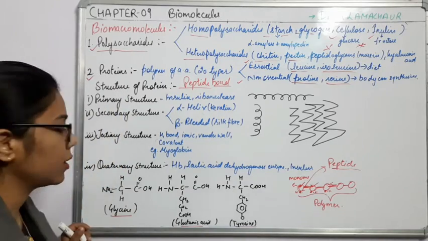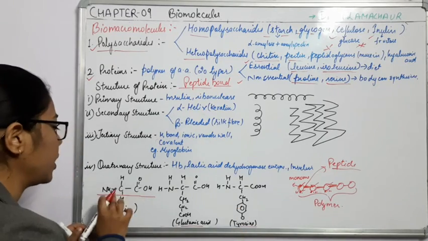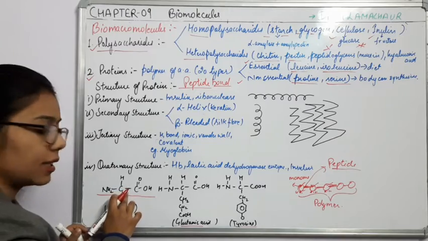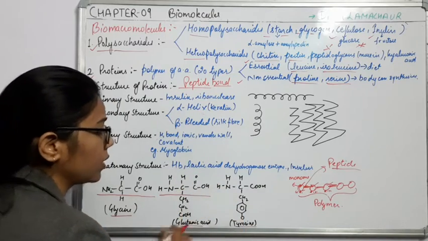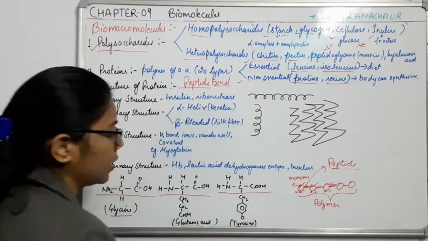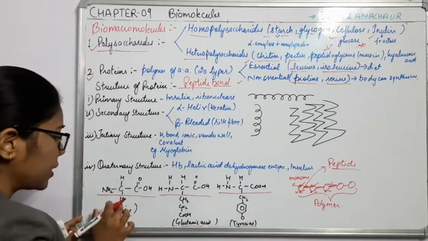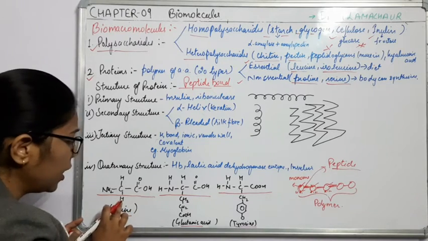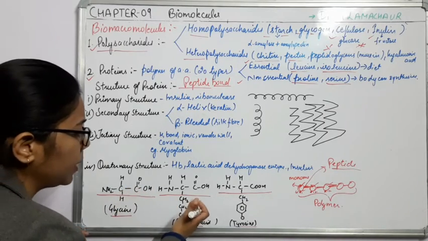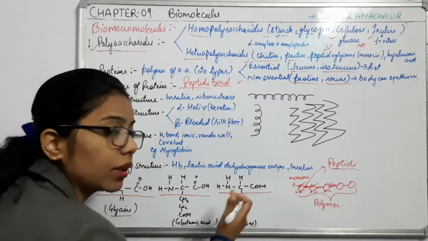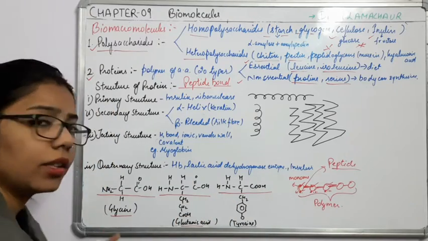If you recall the previous lecture, we have done that the whole structure remains the same in all amino acids, that is NH2, then CH and COOH. Likewise this structure remains the same in this amino acid also, and in this type of amino acid. So what is the difference between these three? The thing which is present at this end. Here you can see this structure is R. R can be varied. It can be H, it can be CH2CH2COOH, it can be CH2 with a phenyl ring. So as per the change in this structure, the name will also change.